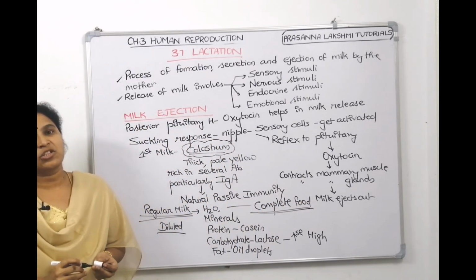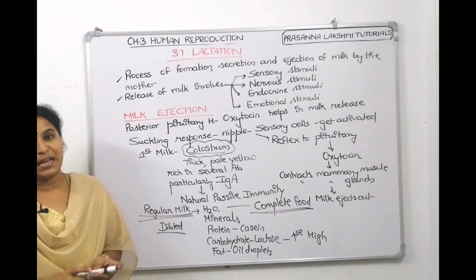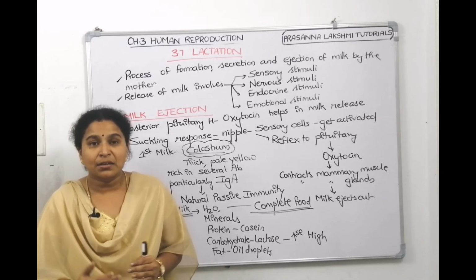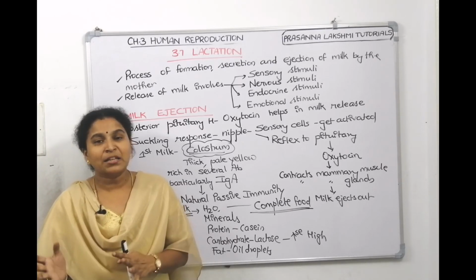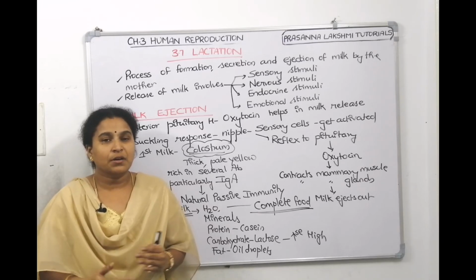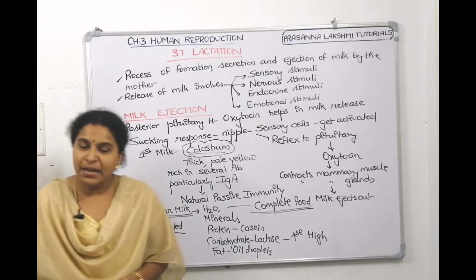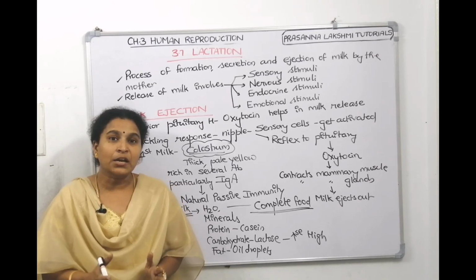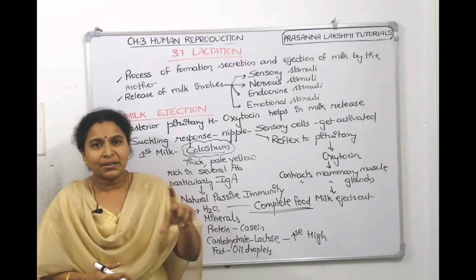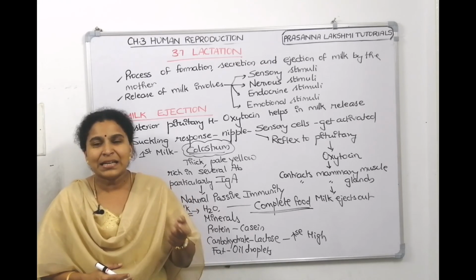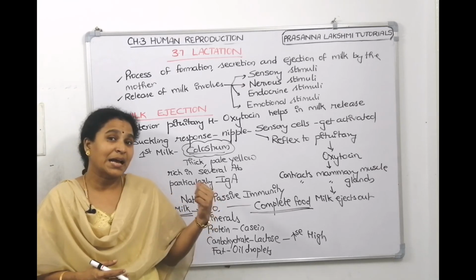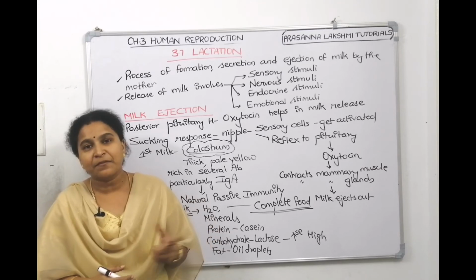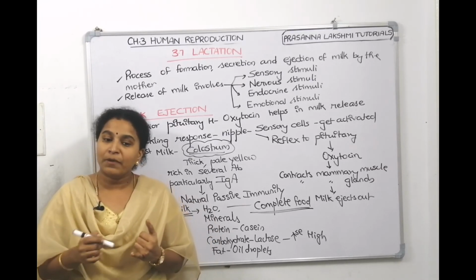Till 6 months, the child depends completely on the mother's milk as the whole source of nutrition. So even doctors advise the mother to breastfeed, which is good for the mother and good for the child. Mother's milk is very important to protect the mother from breast cancers, and to protect the child from various infections. Feeding bottles easily get infected, whereas mother's milk has antibodies, and since it is human-specific milk, there are no side effects or allergies, so the baby's growth will be healthy.